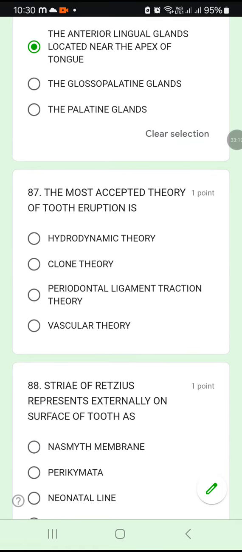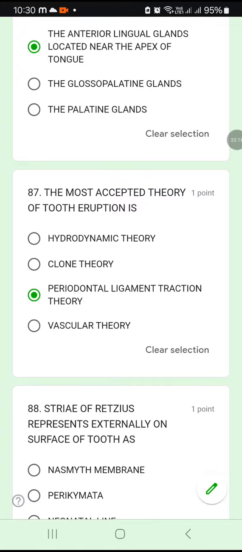87. The most accepted theory of tooth eruption: hydrodynamic, clone theory, periodontal ligament traction theory, vascular theory. Easy question. The most accepted theory of tooth eruption is periodontal ligament traction theory.